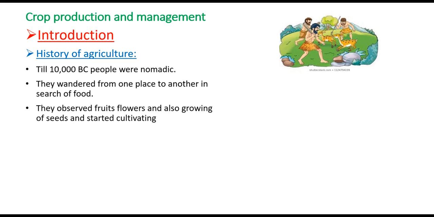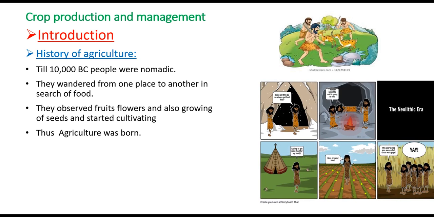The early man was a keen observer, so they observed fruits, flowers, and also the growing of seeds, and started cultivating. Thus, agriculture was born. So, what is agriculture, children?